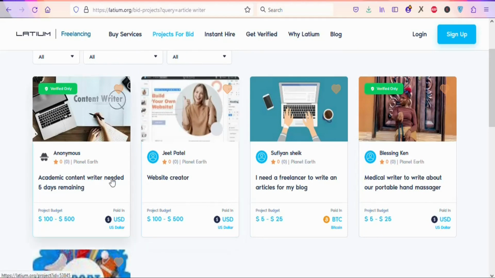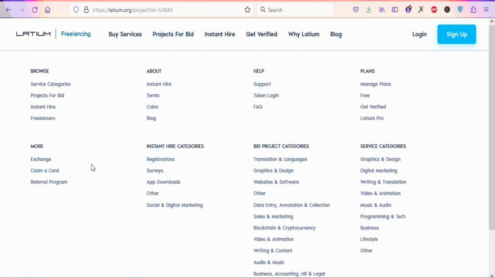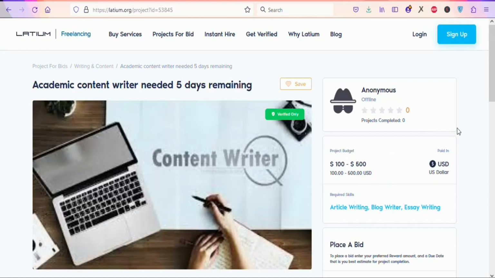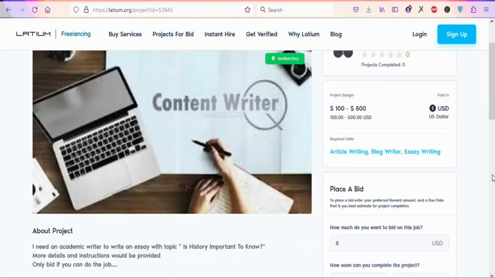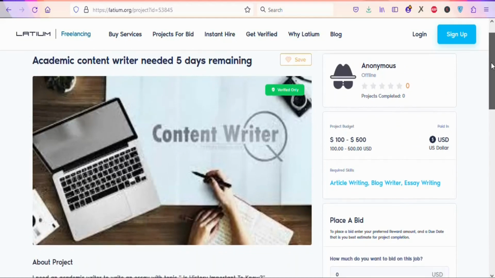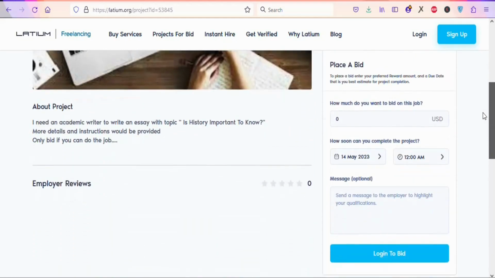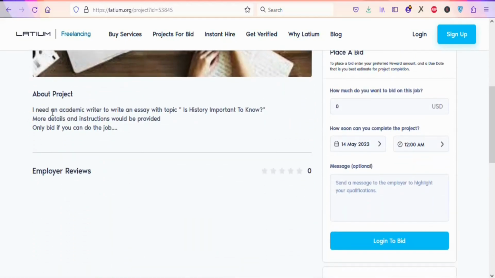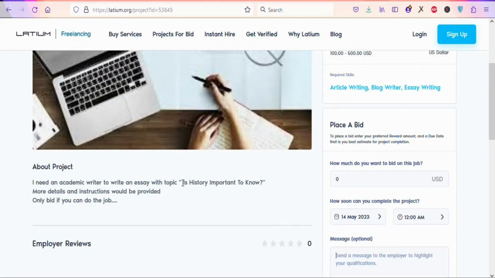Now, if you want to bid for the project, you have to click on the project so that you can find more details about it. Once you click on the project, you can see the details and read more about it. You can see, I need an academic writer to write an essay with the topic, is history important to know? You can use the AI to generate content for this particular topic.